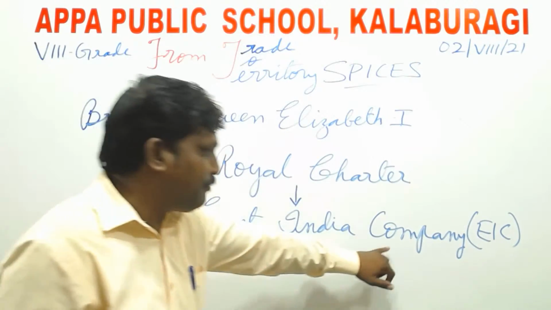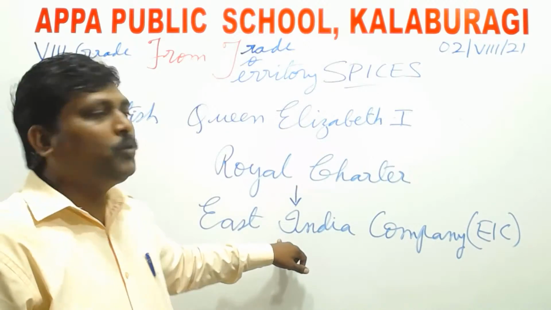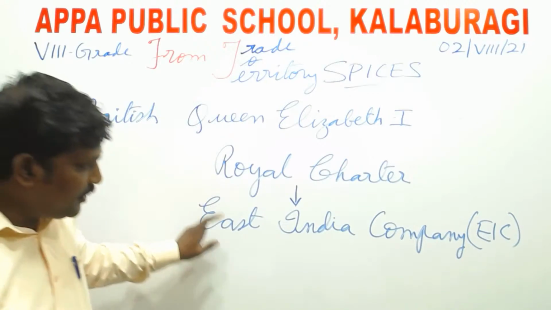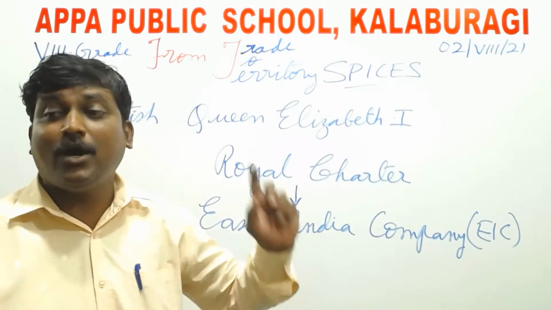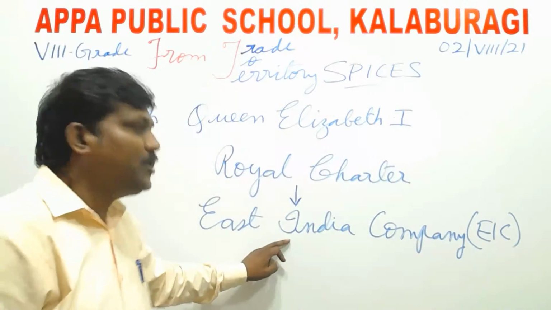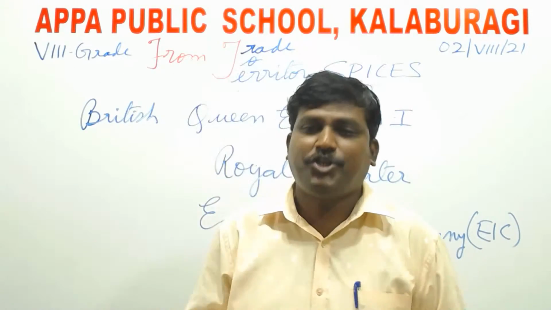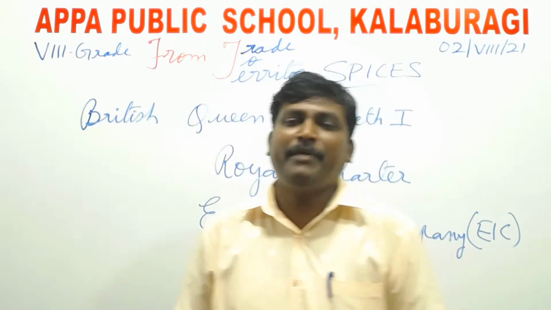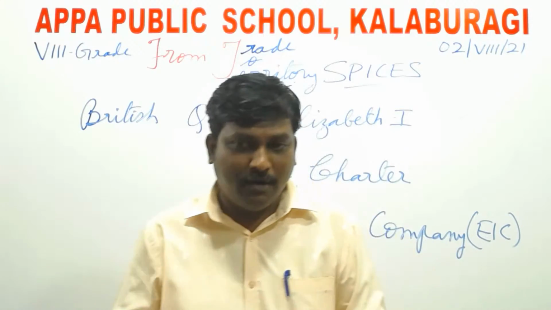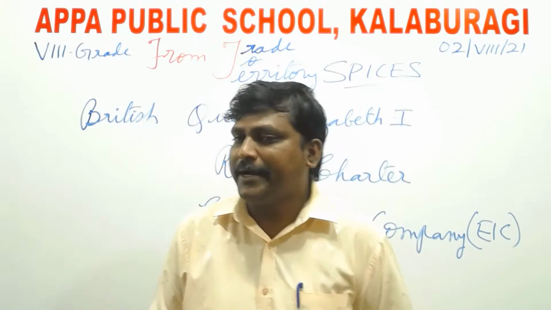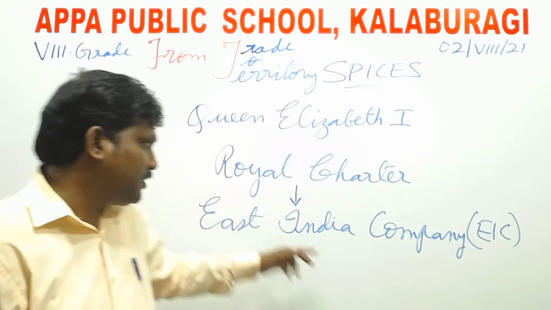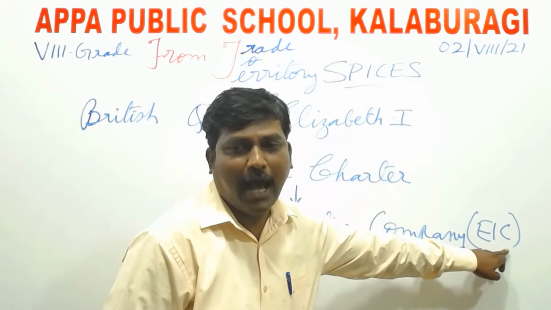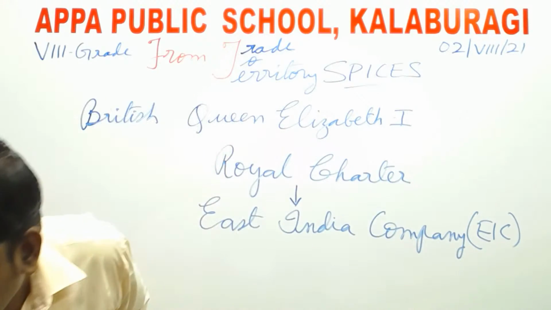Okay, East India Company. The royal charter was awarded to the East India Company, so that it gave exclusive rights for the East India Company to trade in the East. So now, my dear students, we Asians have been referred to as the Eastern world, whereas the European people refer to themselves as the Western world, right? So either European countries or Western countries. This is the East India Company, henceforth referred to in this context as EIC. So please make a note.